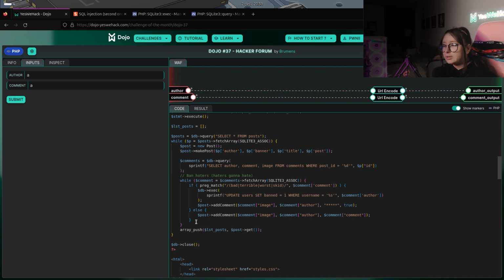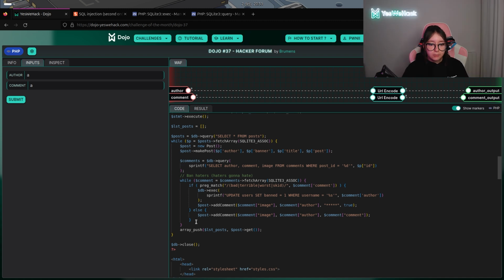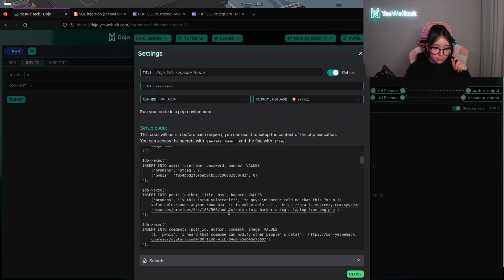As you can see, there is a condition which looks in the comment section for a password, which can be bad, terrible, worse, kid. If we match this condition, we will directly go into an update. The update will take our author name and change the value to 1, which means that we're gonna be blocked, because the value is defined as 0 by default, which means that we are able to send messages if we're not blocked.